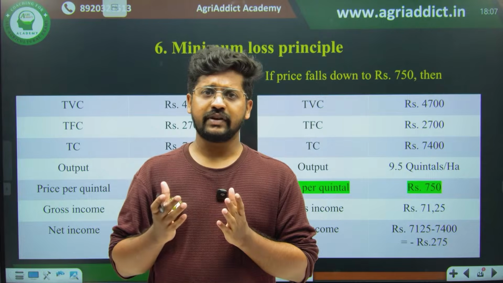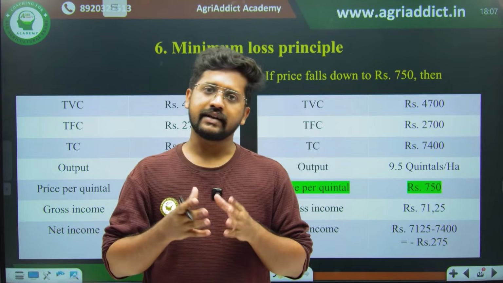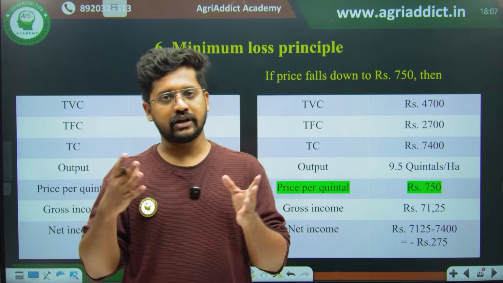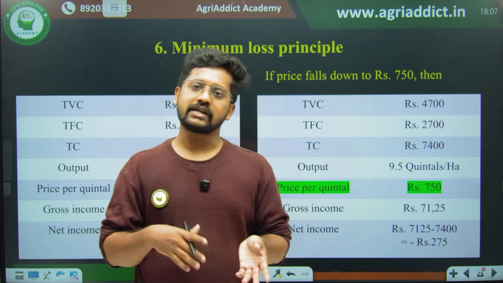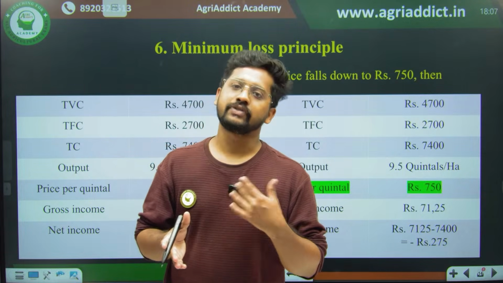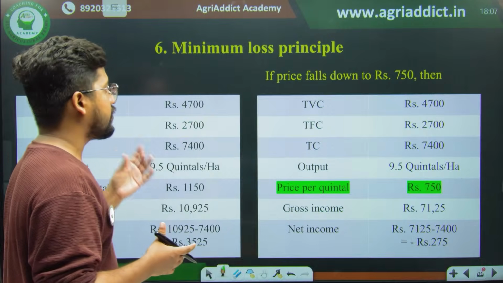That is, we had fixed cost and variable cost. At that time I used to tell you it is the cost for the fixed resources as well as the variable resources. Therefore, in the short run we will have fixed cost as well as variable cost. In the long run we will have only variable cost, because there are no fixed resources, right? Everything will be variable. So I am giving you one example.